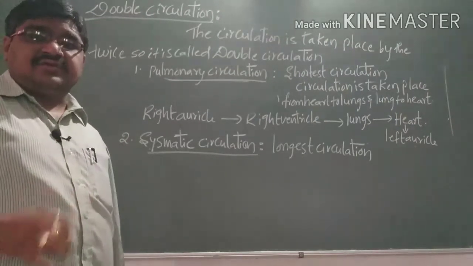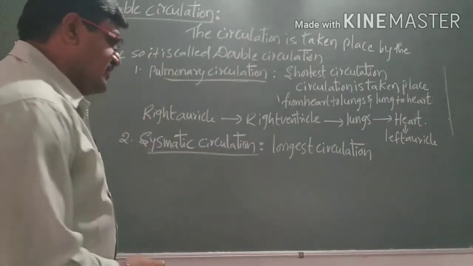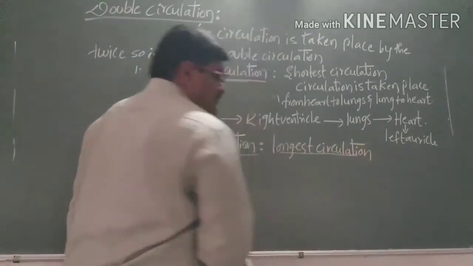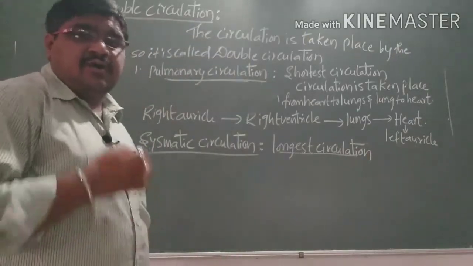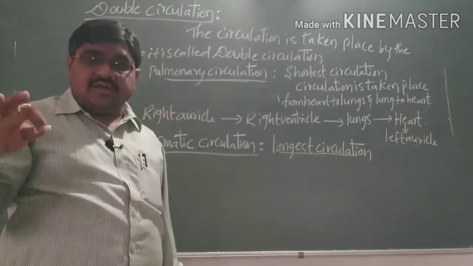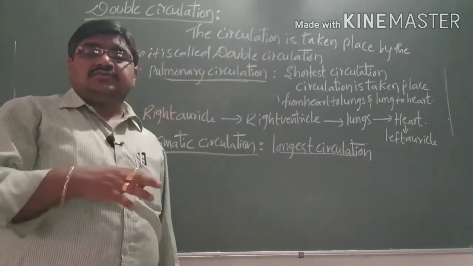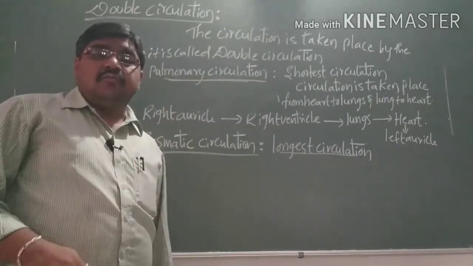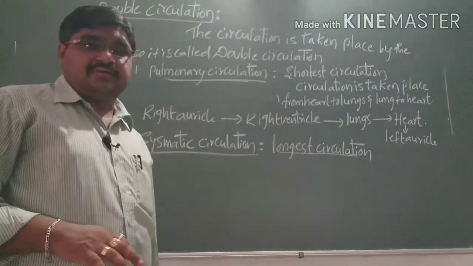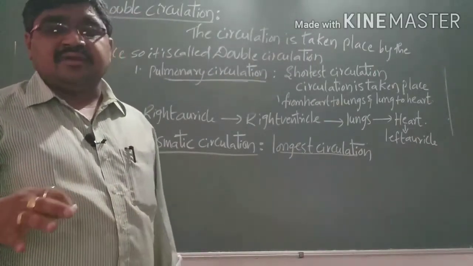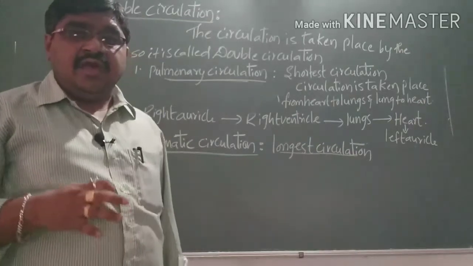So it takes a longer time, and the blood travels to very far places in different parts of the body.